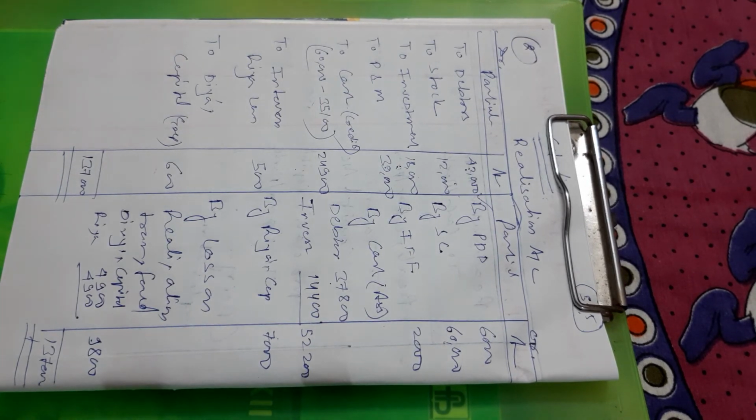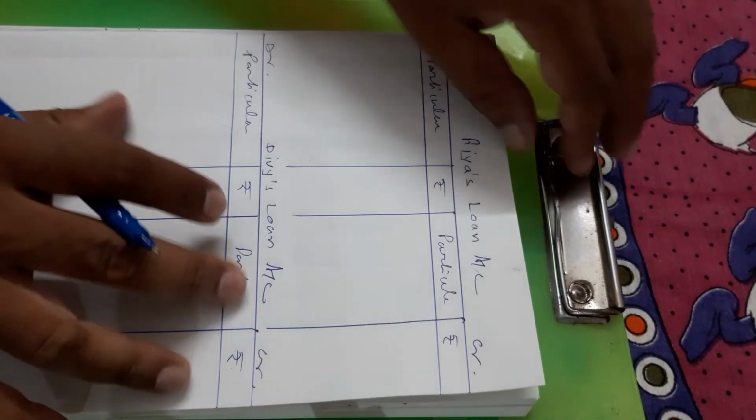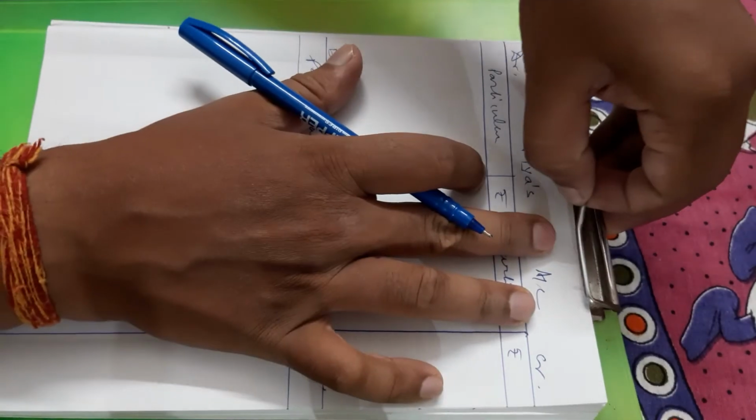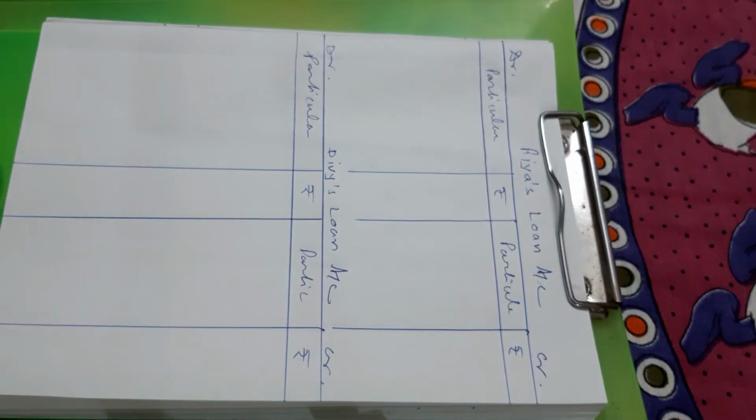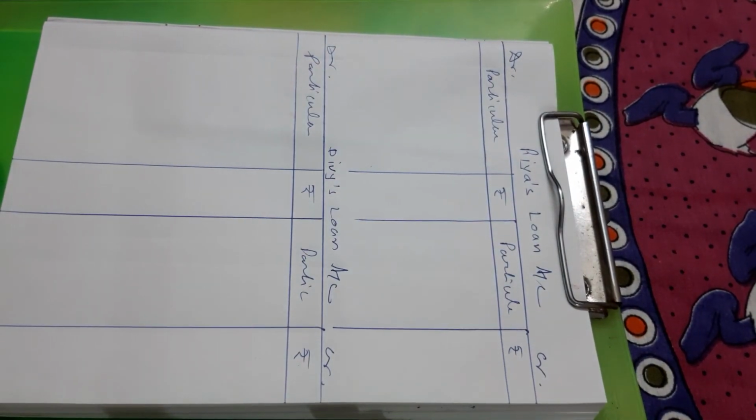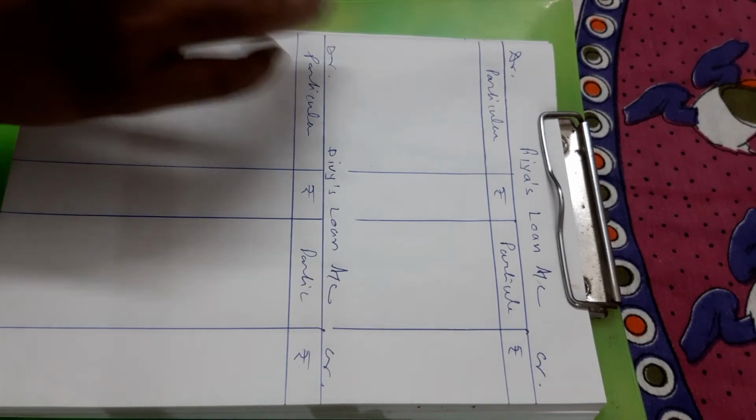Please take the screenshot of this realization account. Okay, you have taken the screenshot. Now I will discuss Ria's loan account and Divya's loan account.